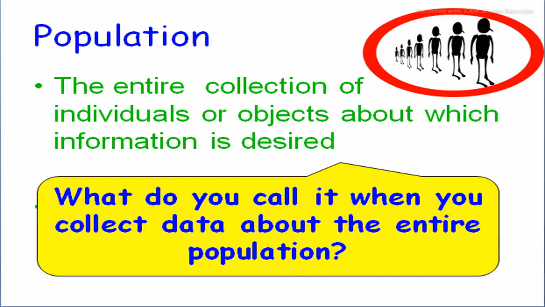The entire collection of individuals or objects about which information is desired. The definition of population is the entire collection of individuals or objects about which information is desired. And what do you call it when you collect data about the entire population from the whole area under investigation? Like we collect data from any city, universities from one city, or we collect data from any country, all the colleges of the country. They are the population, the entire collection of individuals or objects.